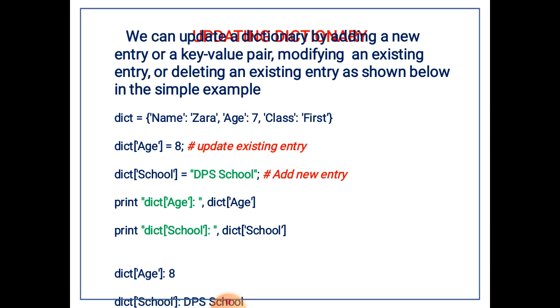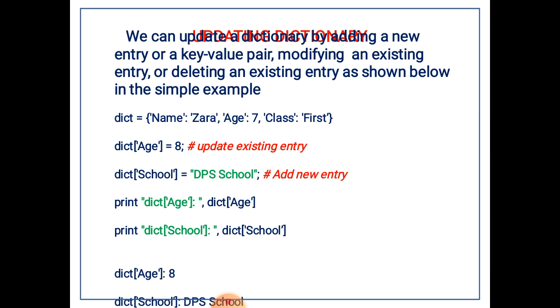So here in the next line we have updated the age value from 7 to 8. You can see in the second line, which has been given as a comment, update existing entry, in red lines, that we have updated the age from 7 to 8. Next one, dict school is equal to DPS school.